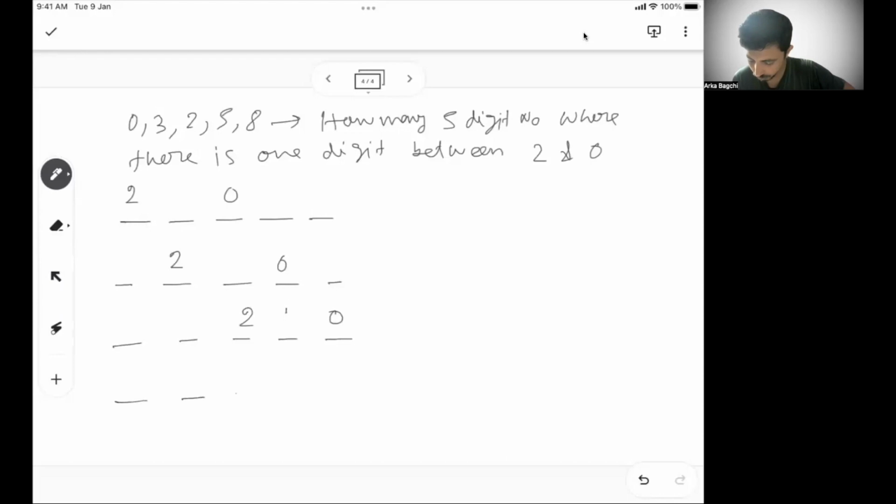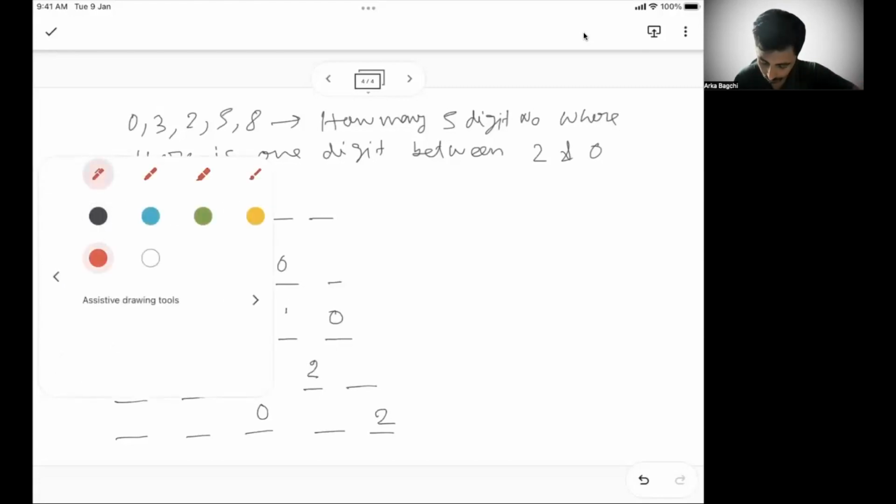So if 0 has to come before 2, 0 cannot come in the first place. So this has to be 0 and 2. And then this is another scenario where 0 and 2. So these are my fixed numbers. Okay. So 0 and 2, 0 and 2, and 0 and 2, this is the only way you can form. Now you can possibly see for each of the 5 scenarios, how many numbers possible in each scenario.